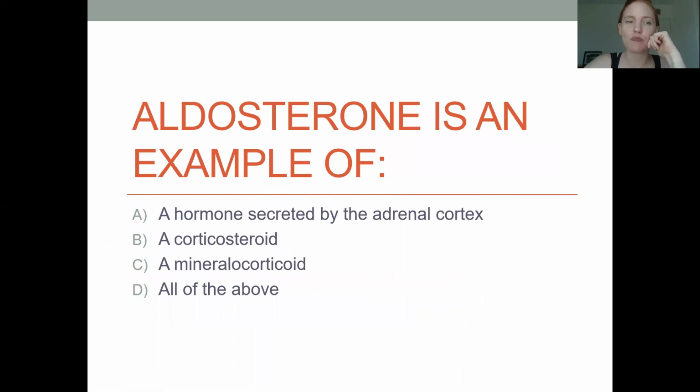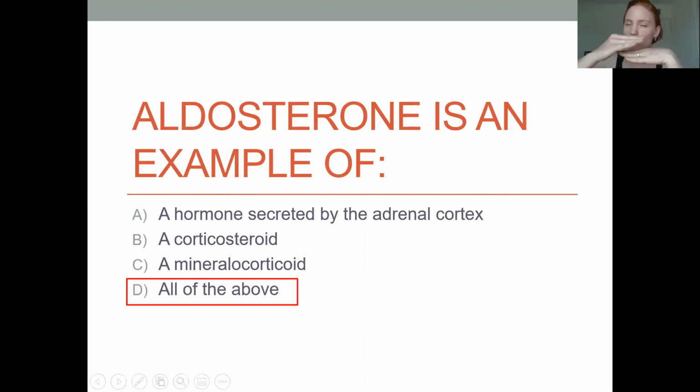Okay, so let's review some terms. Aldosterone, that one is secreted from the adrenal cortex. Here are your choices: a hormone secreted by the adrenal cortex? Yes. A corticosteroid? Yes. A mineralocorticoid? Yes. So it's all of the above. It has multiple different classifications that it falls into. It's a mineralocorticoid because it regulates mineral balance, specifically sodium and potassium balance in the body. It's a corticosteroid because it's secreted by the adrenal cortex. So it's all of the above.